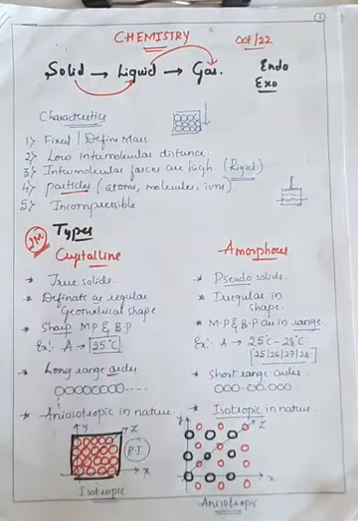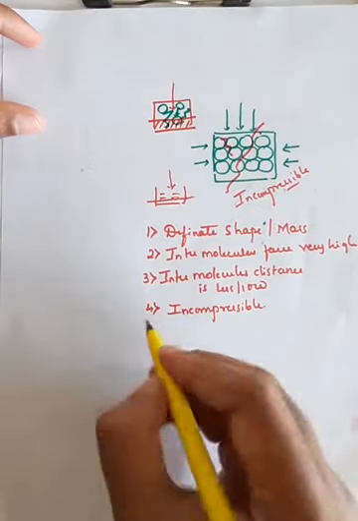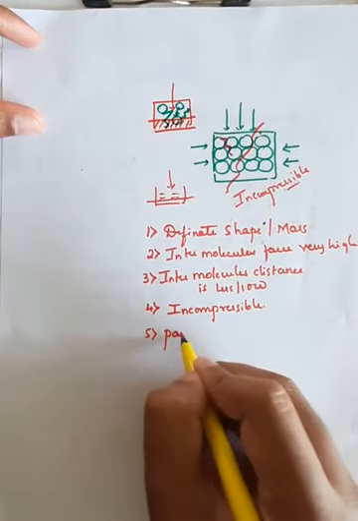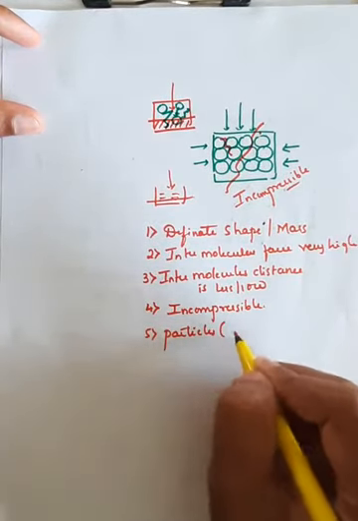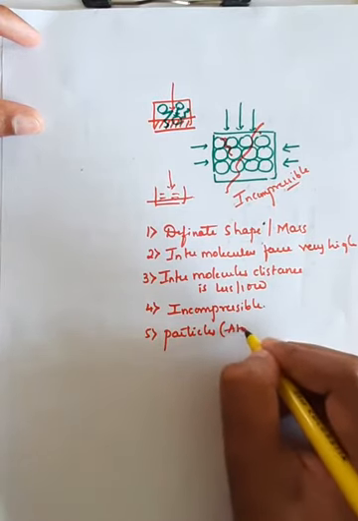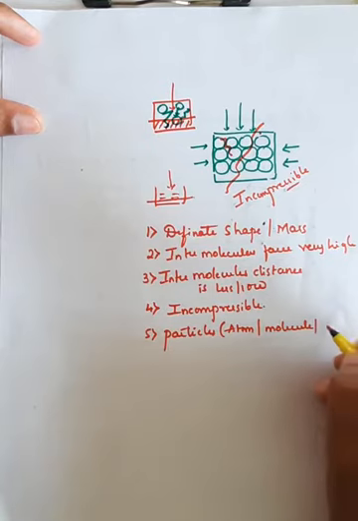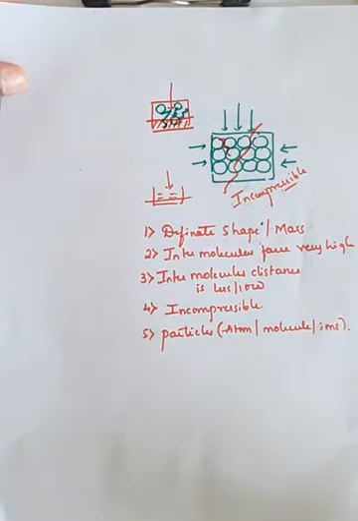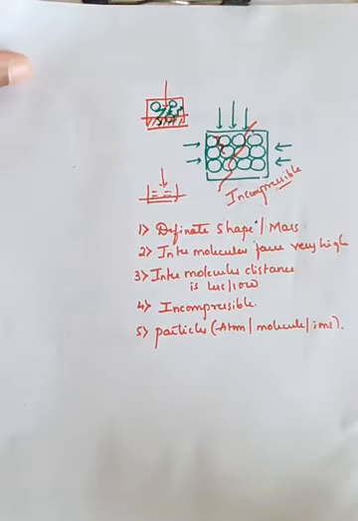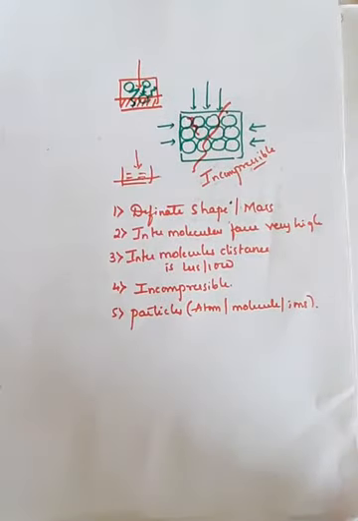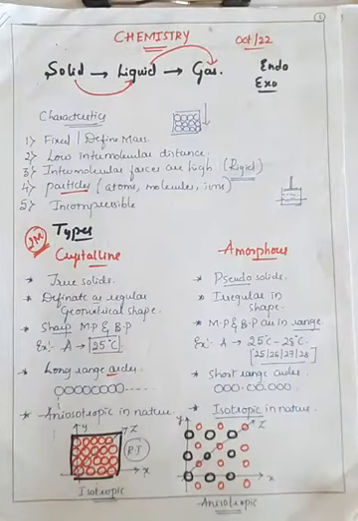So it consists of particles, right? These particles may be atoms, molecules as well as ions, right? The particles which are present in solids may be in the form of atoms, molecules, or ions. That is completely based on the type of solid it is made up of. Further we will study this in the classification of solids, right? So just remember, these are the 5 important characteristics of solids.